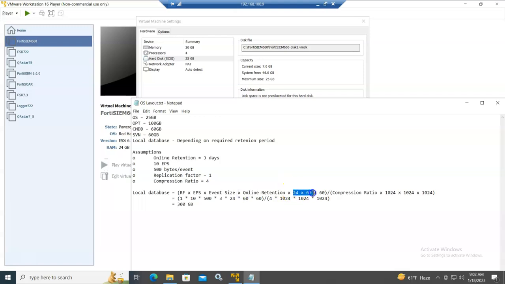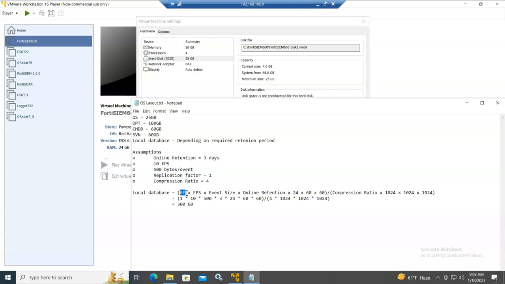Okay, and this is the conversion from days to seconds, because you need to multiply this by the events per second. Multiplying this by this will give you the number of events over the whole period, and then you multiply this by the event size. It will give you the total size of the events over the whole retention period, and then you multiply by the replication factor. So if you just need one copy of the data, you put 1, which means only one copy of the whole data over the entire online retention period. If you want to have 2 copies, you multiply by 2,